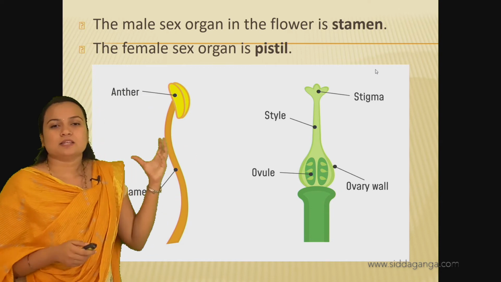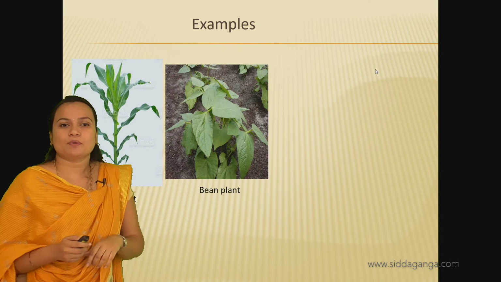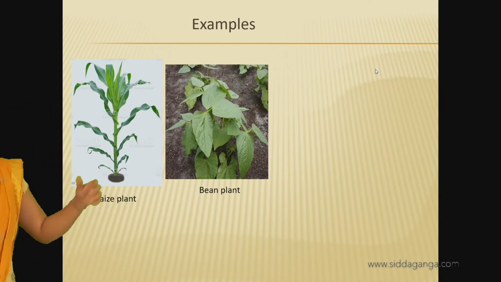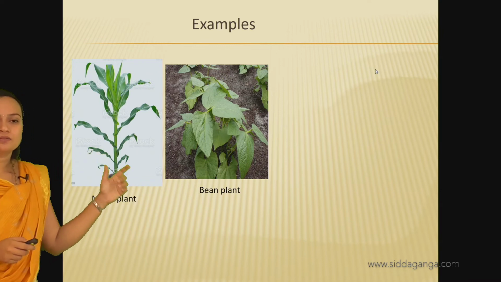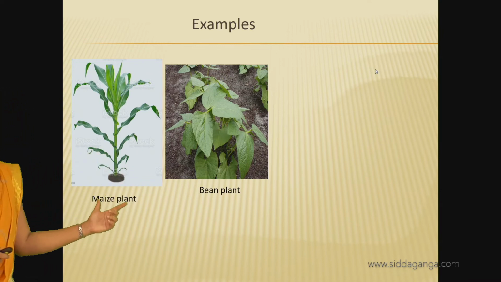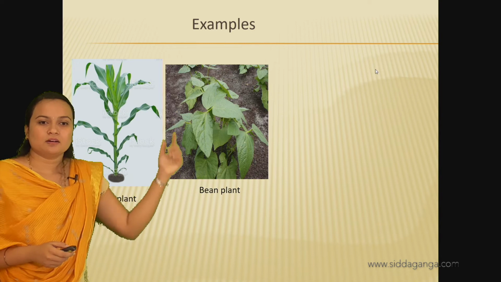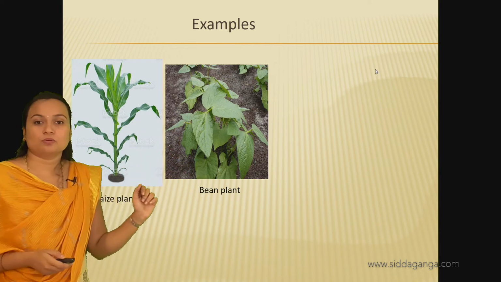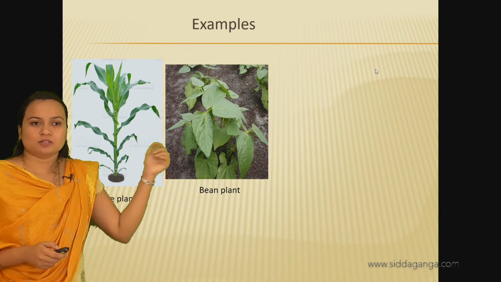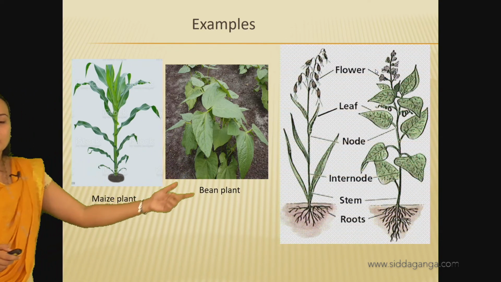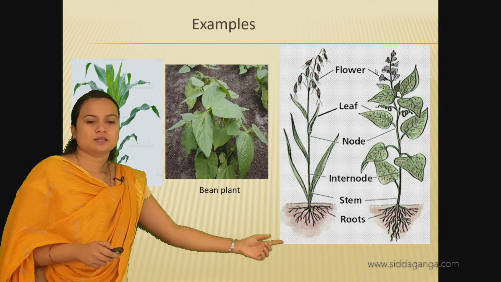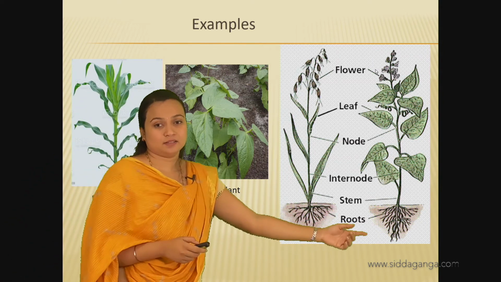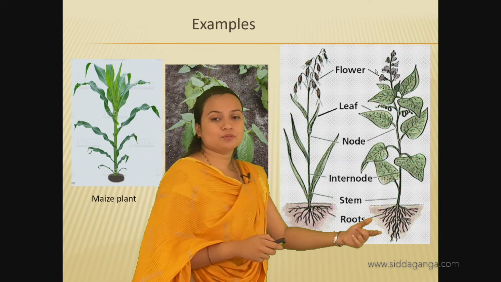So this is about reproduction, and some examples of angiosperms: monocot, for example the maize plant, and dicot, the bean plant. Can you see the differences between monocot and dicot? The monocot has a fibrous root system, and the dicot has a tap root system.